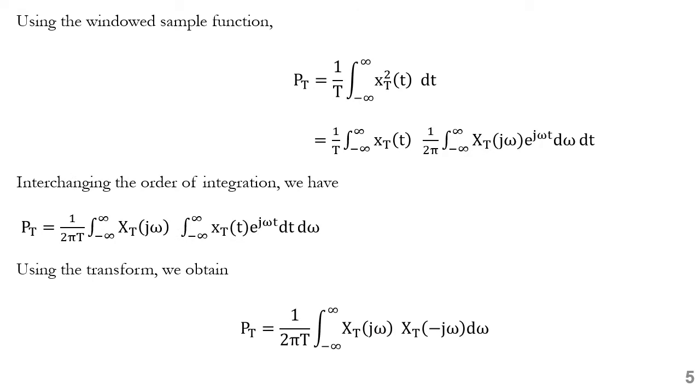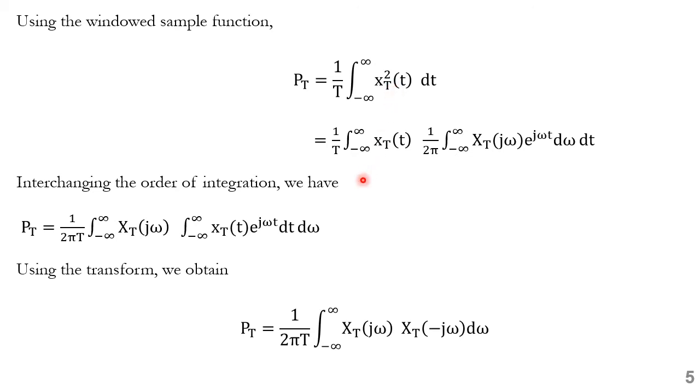Let us use the windowed sample function. So therefore, the average power is given by 1 over T integral of minus infinity to infinity x_T whole square of t dt.